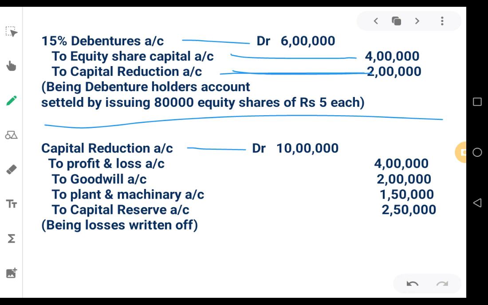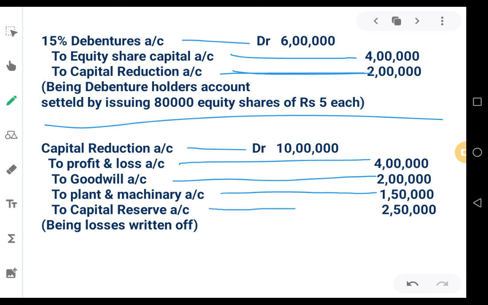All those amounts which we have transferred to capital reduction will be taken here. It is nothing but the total of the amount available in capital reduction account, 10 lakhs. To profit and loss account 4 lakhs, to goodwill account 2 lakhs, to plant and machinery 1,50,000, and the balance after writing off the accumulated losses as mentioned in the question, the balance remaining should be transferred to capital reserve account.